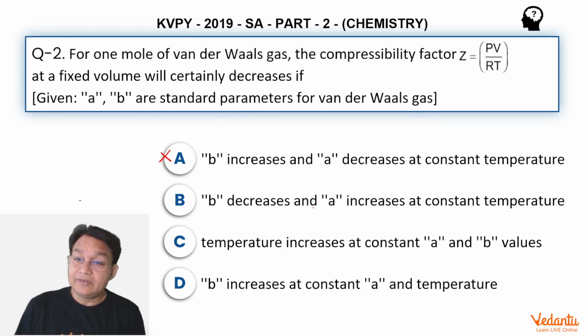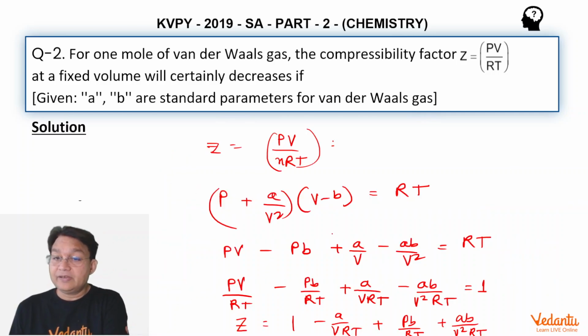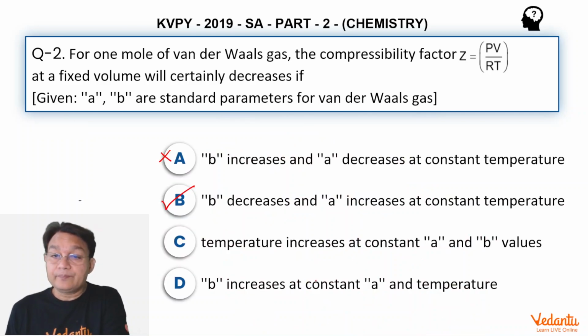And if B decreases and A increases at constant temperature, then of course it's going to decrease. From that equation, you can easily get to know about it. B decreases and A increases. Can you see? If A is increasing and B is decreasing, positivity is becoming less and negativity is becoming more. So you are removing something from 1. So Z is becoming less and less than 1, so it is becoming more compressible.